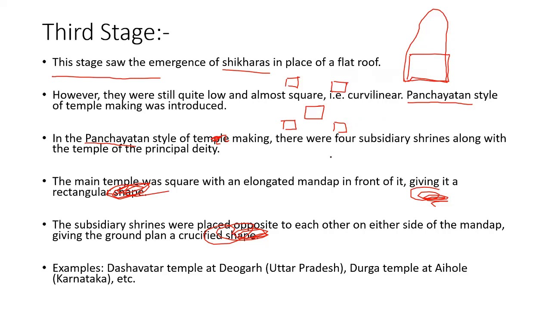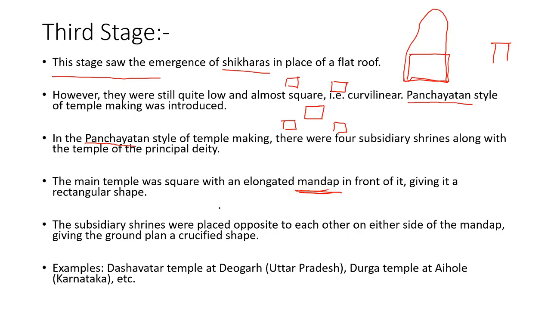And Mantapa was also introduced. Mandap, you know, prayer hall. You might see it in present day temples also, right? Immediately in front of the Garbhagraha, we have a hall where we can sit and pray or do meditation. That hall, the prayer hall, is called a mandap, and it was also introduced in the third stage.